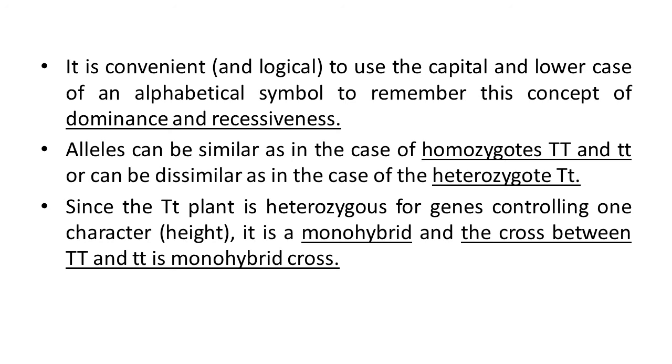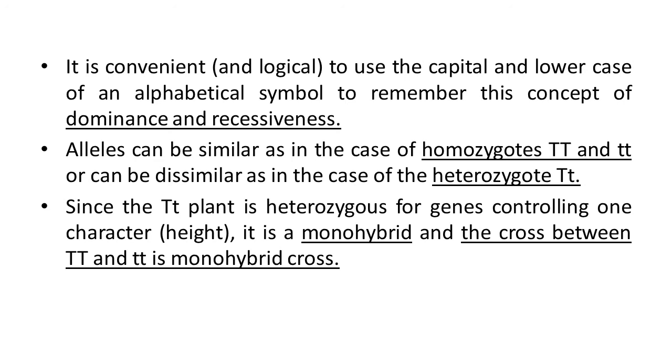Since the capital T small t plant is heterozygote for genes controlling one character, that is height, it is a monohybrid, and the cross between capital T and small t is a monohybrid cross.